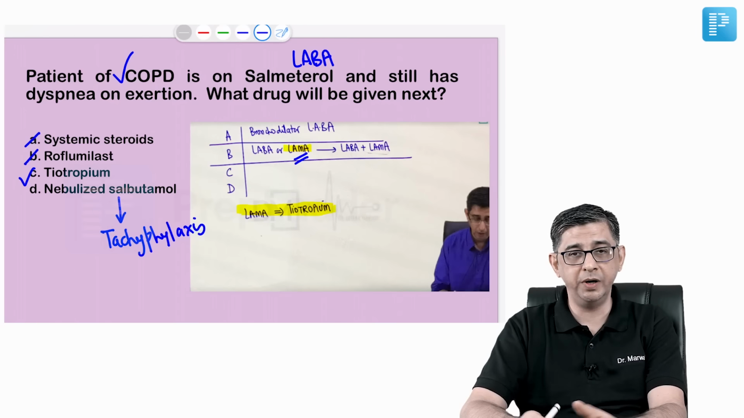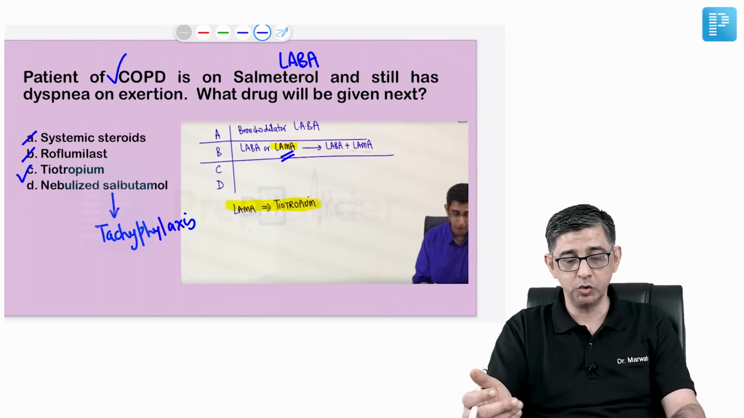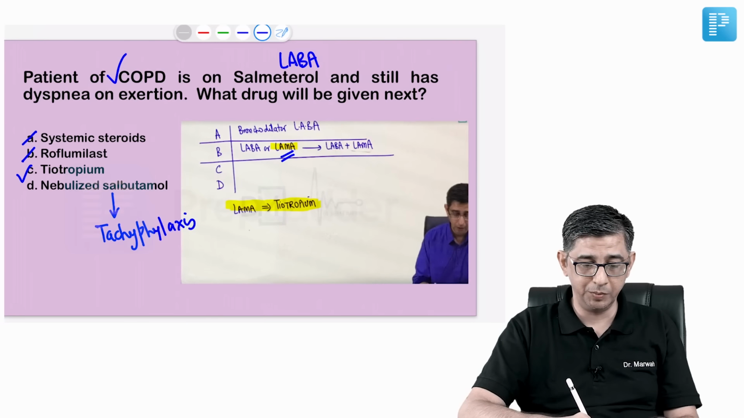Here, for long-term management, it is tiotropium. If not available, then ipratropium will be used for this case. The answer to this question would be option number C.